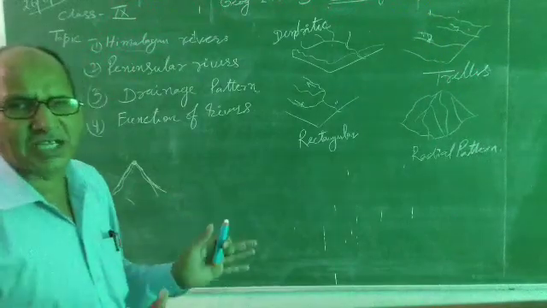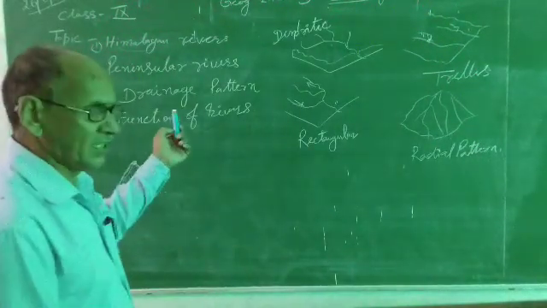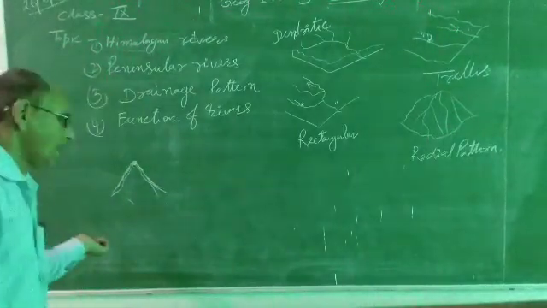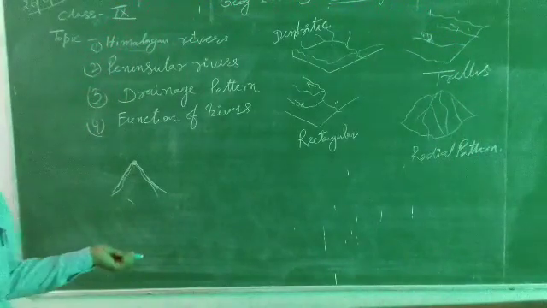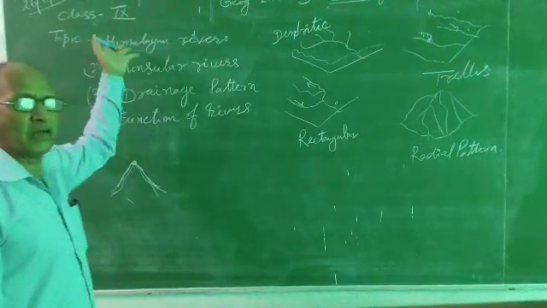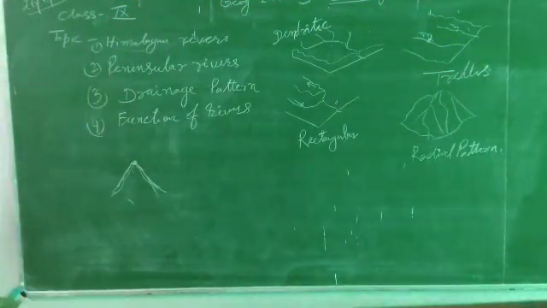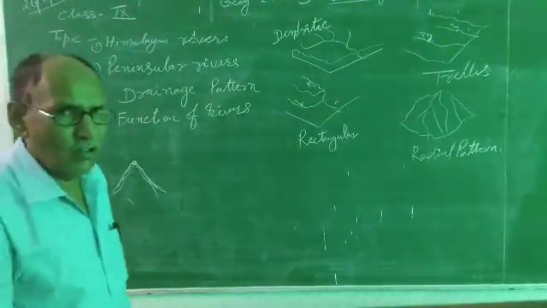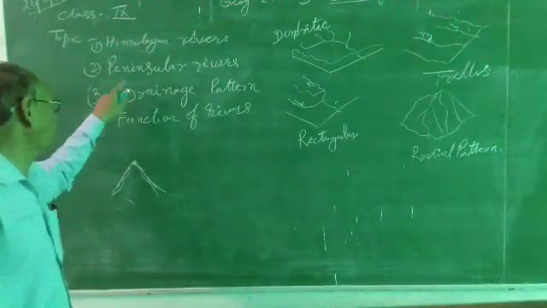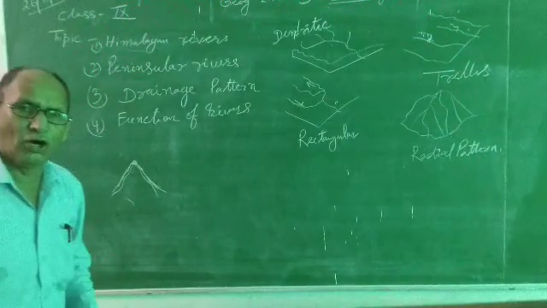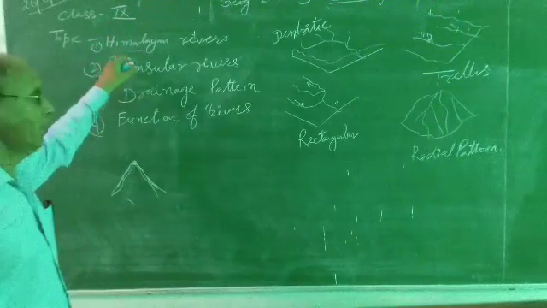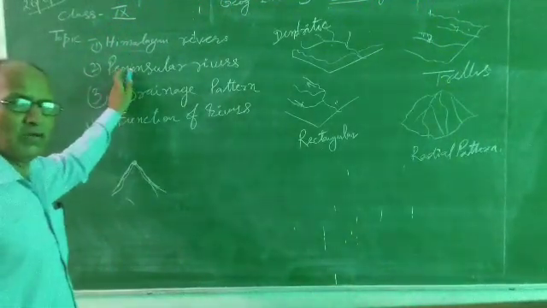Their shape is a triangular shape, and it is covered by water on three sides: one side Bay of Bengal, one side Arabian Sea, and southern side Indian Ocean, and northern side the whole of the peninsular region. Some rivers originate from the peninsular region, and some rivers originate from the Himalayan region. Those rivers that originate from the Himalaya are all perennial rivers. But those rivers that originate from the peninsular region are all non-perennial rivers. First difference: Himalayan rivers are perennial, but peninsular rivers are non-perennial.